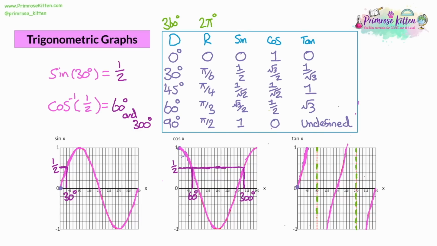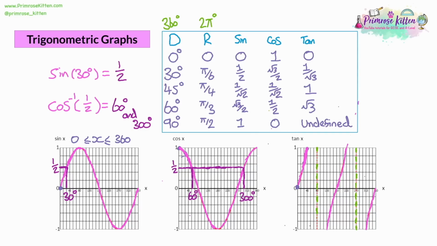So the important thing here is that when you're going from an angle to a number, you are going to get a single answer. If you are going from a number to an angle, you will get an infinite number of answers. So what we need to do is restrict the range of these answers. And so, for example, for these graphs, sin x, cos x, and tan x, we would say that x is in between 0 and 360. And so we can write it out like this. And that's true for all 3 of these graphs.